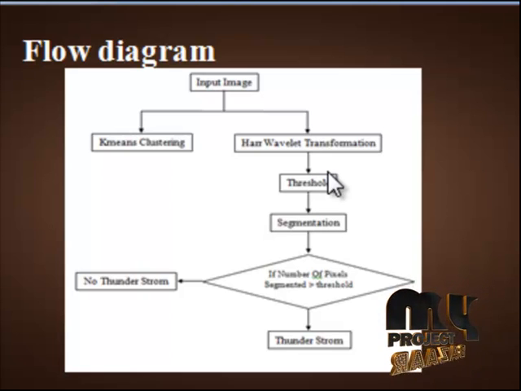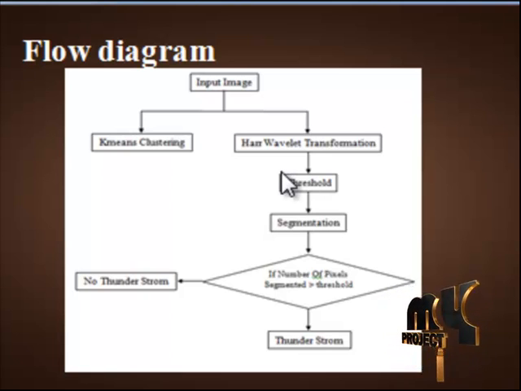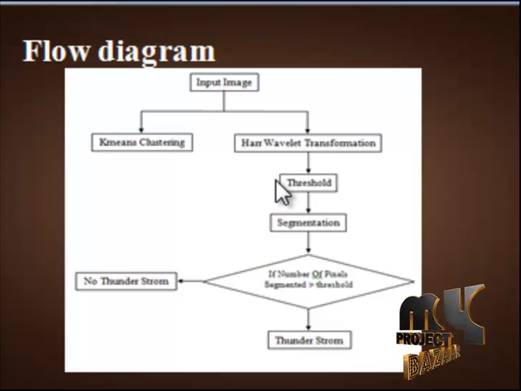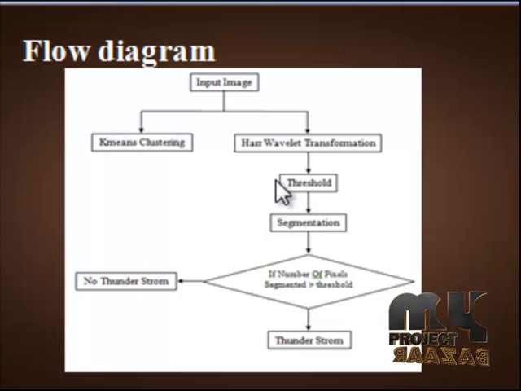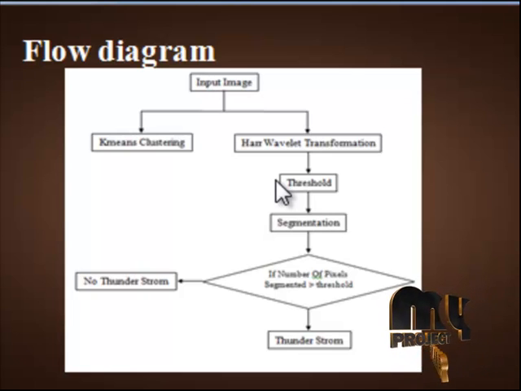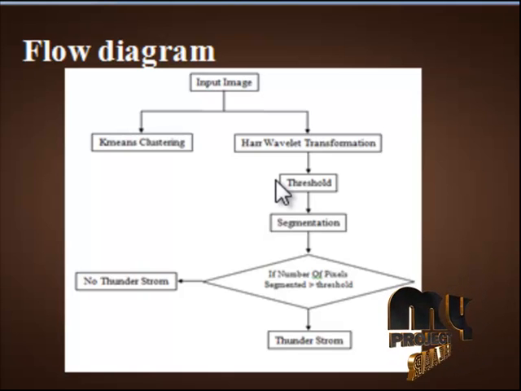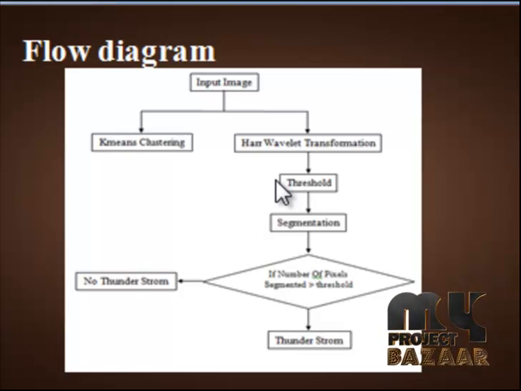Another important process is the threshold segmentation. In this segmentation, we set the threshold values for the required pixel value in the input image, and the segmentation obtained from the color conversion helps us. This part is the final process of thunderstorm prediction. In this process, the threshold values are used to segment the image accurately after the Haar wavelet transformation.